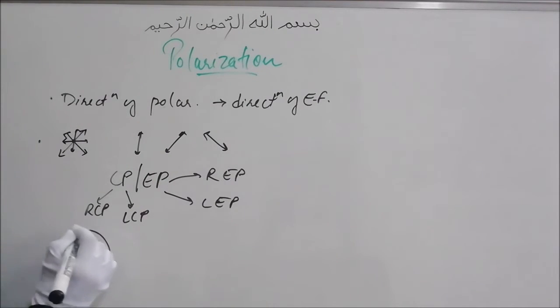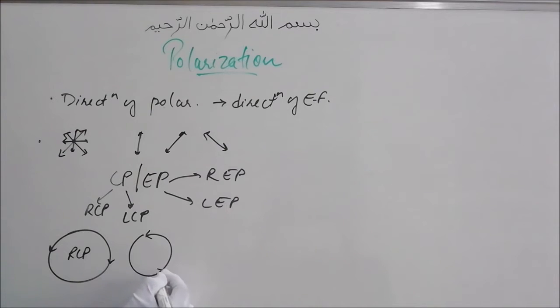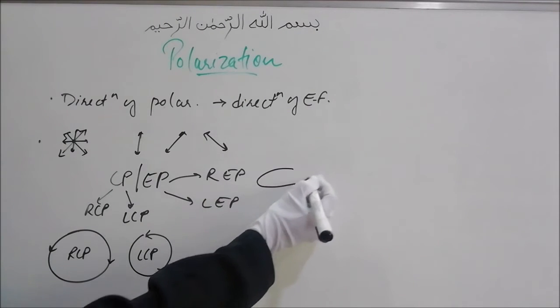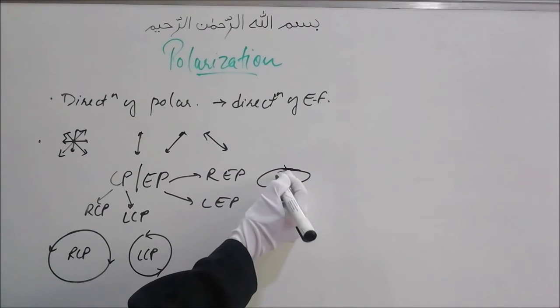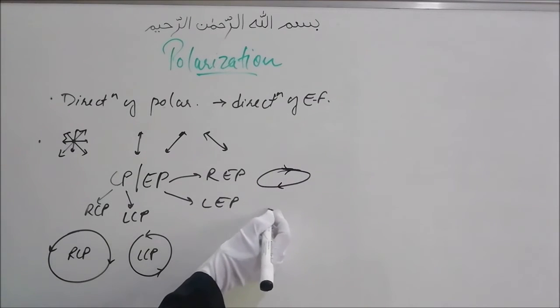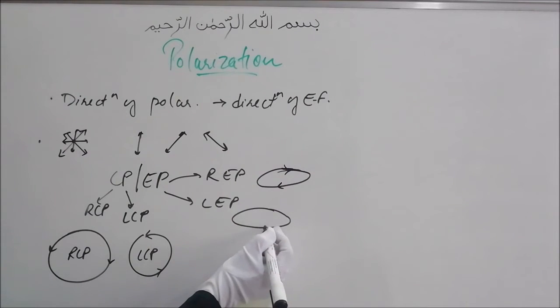So usually the convention is like this: if the electric field vector rotates in the clockwise sense, then we have right circularly polarized. If it rotates in the anti-clockwise sense, then we have left circularly polarized. Similarly, right elliptically polarized will be when it rotates in the clockwise sense. So it is going like this. This will be right elliptically polarized, and left elliptically polarized will be when it is rotating in the anti-clockwise sense, like this.